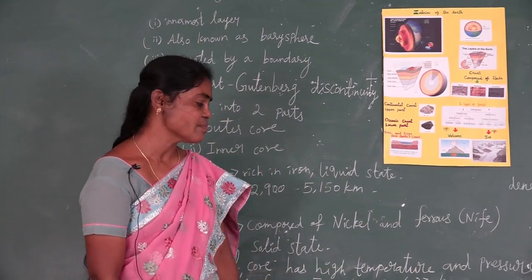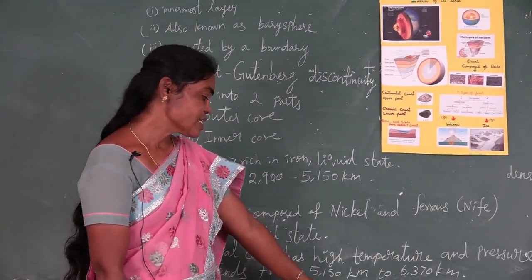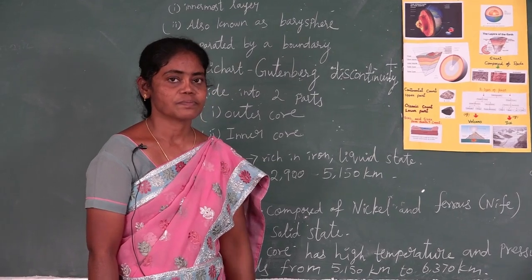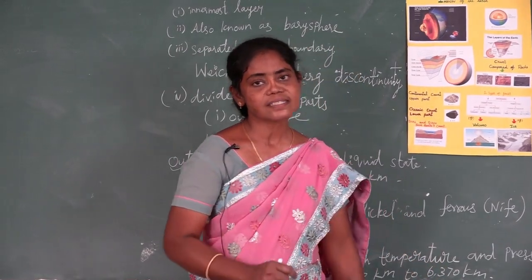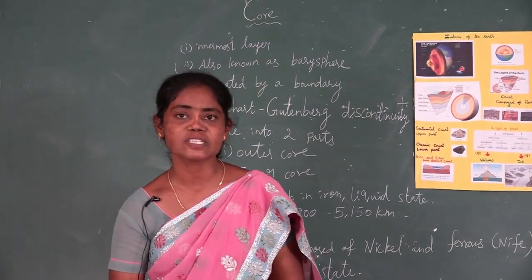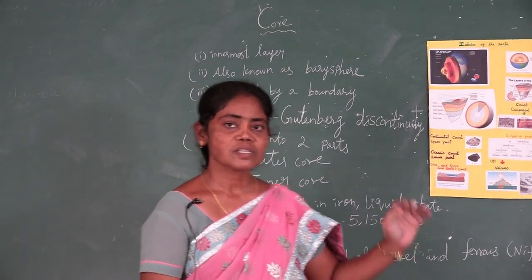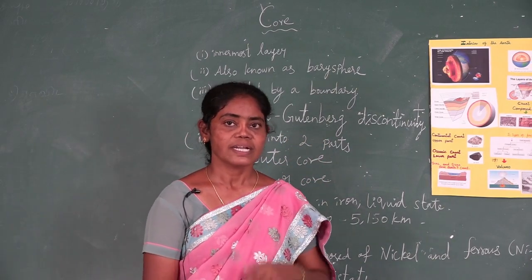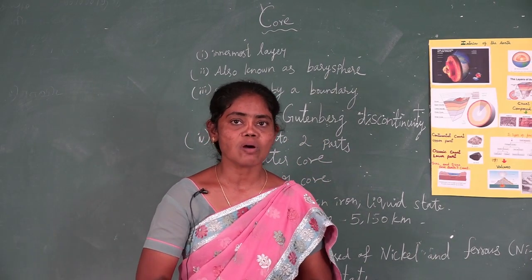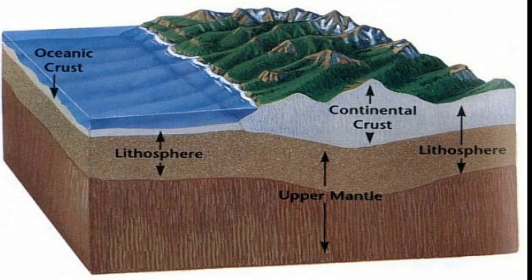The central core has high temperature and pressure. It extends from 5150 kilometers to 6370 kilometers. Its density is 13 gram per centimeter cube. That's all. Now we have seen about crust, mantle and core. Next we will see the role of plates.